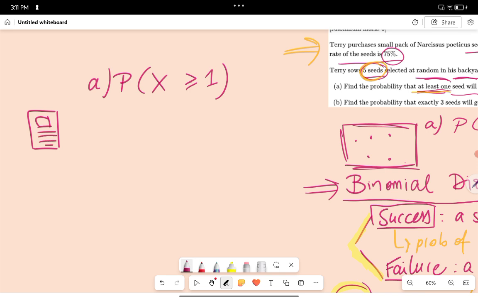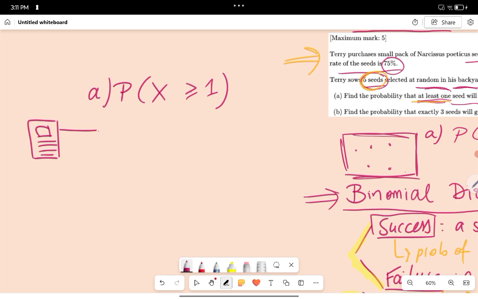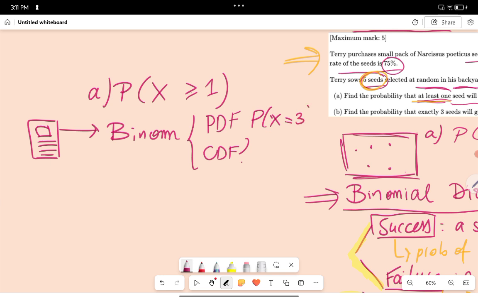That's awesome. So you use this, you go for binomial. And now the question is, are we going to use PDF or are we going to use CDF? PDF is when you're looking for the probability of X, for example, is equal to 3, like a single value.